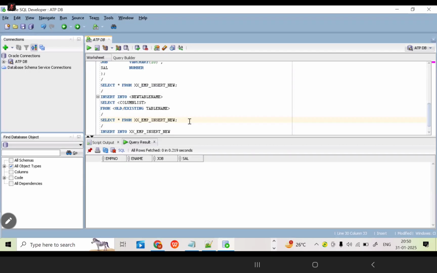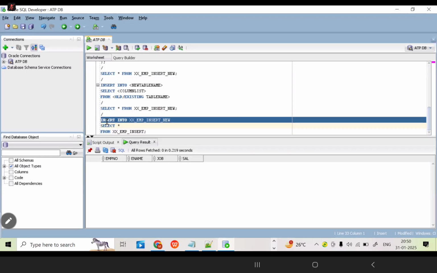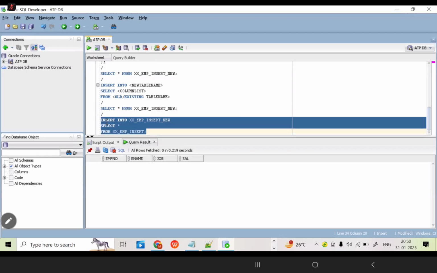Five only. The existing table is having 5 records. If you are able to store the same data into a new table, how many insert commands we need to write? Normally 5 insert commands. Right. For this syntax, how many insert commands do I have to write here as of now? Only one, correct or not?